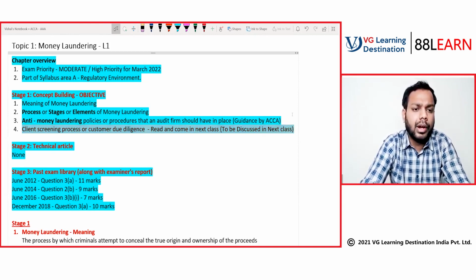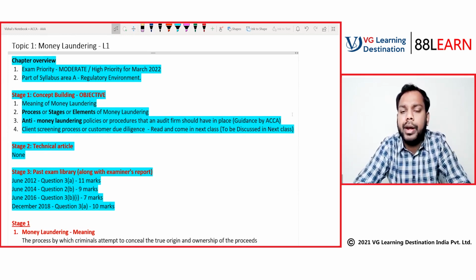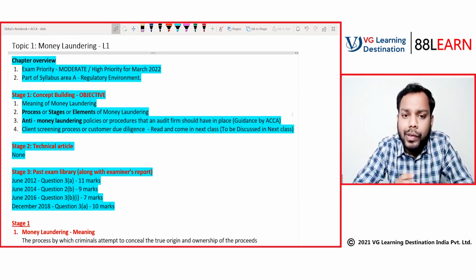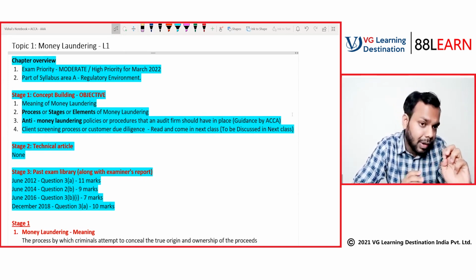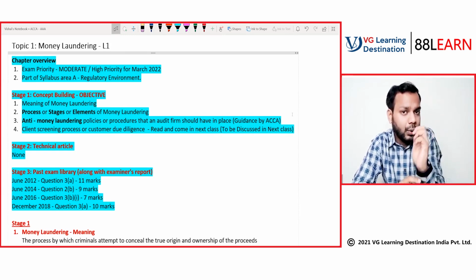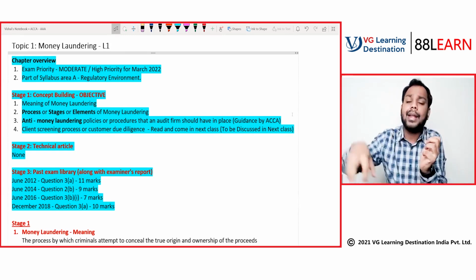Okay, now this one. Today's class will have an agenda where we will discuss these three things. What is the meaning of money laundering, and how is that money laundering being done, what are the processes to do the money laundering. Again, if you know the processes, if you know how to do anything, then you can devise anti-money laundering.